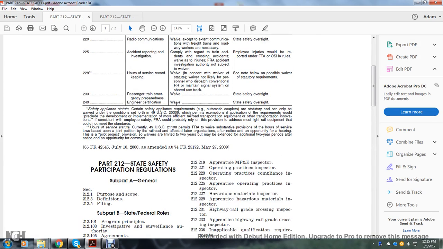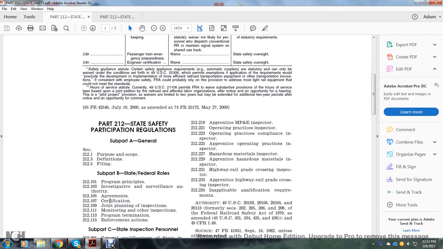Today's reading is Part 212 of the Code of Federal Regulations, Title 49, Part 212, State Safety Participation Regulations. Subpart A, General: Purpose, Scope, Definitions, Filing. Subpart B, State and Federal Roles: Program Principle, Investigation and Surveillance Authority, Agreement, Certification, Joint Planning of Inspection and Monitoring, Other Inspections, Program Termination,